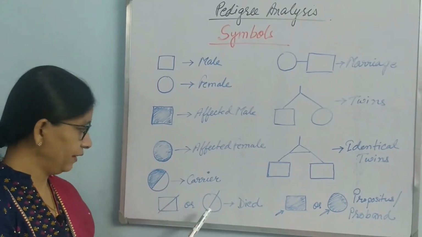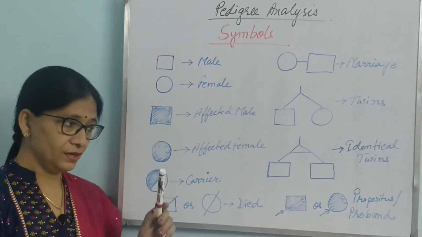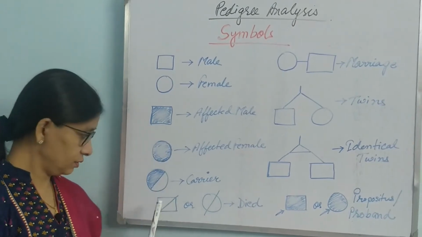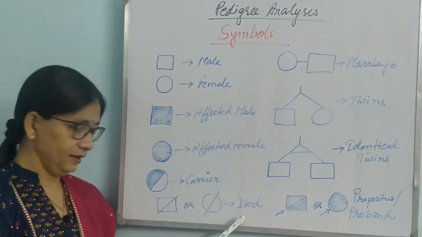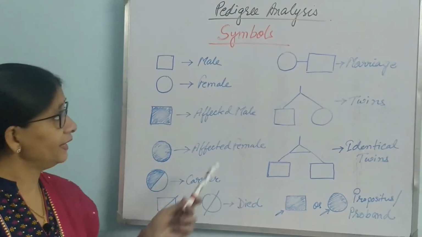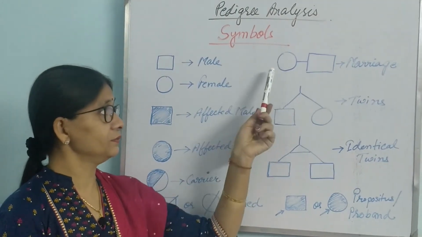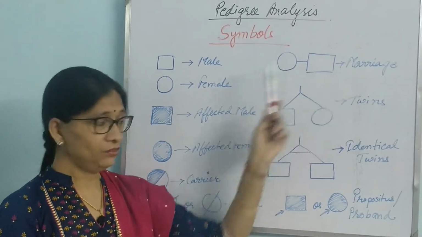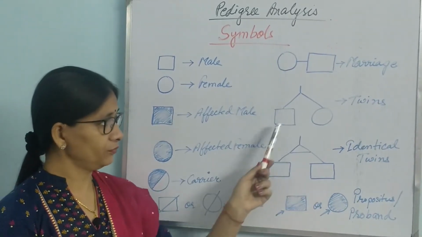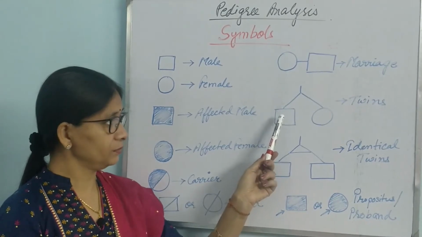A square or circle crossed by a line means they have died. A female and male joined by a line means marriage.